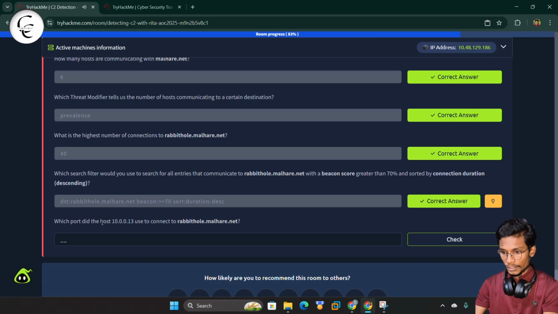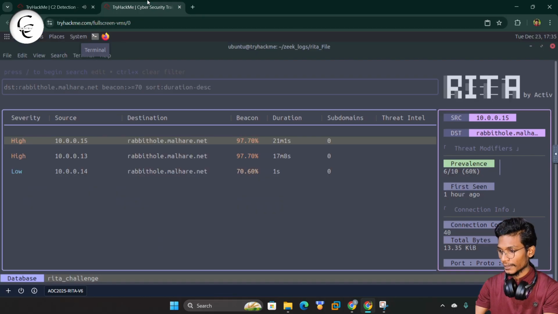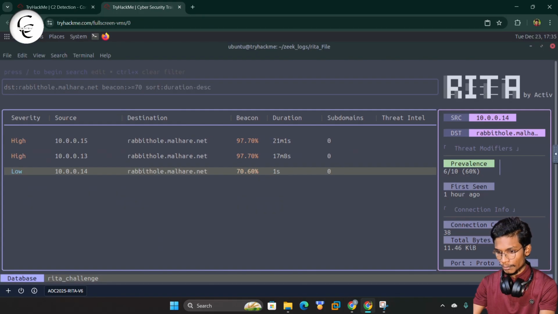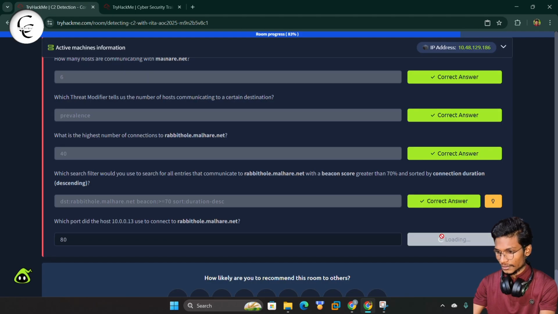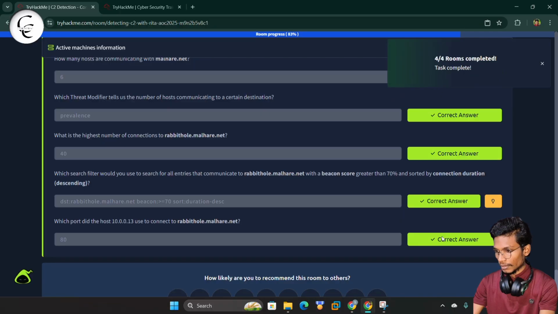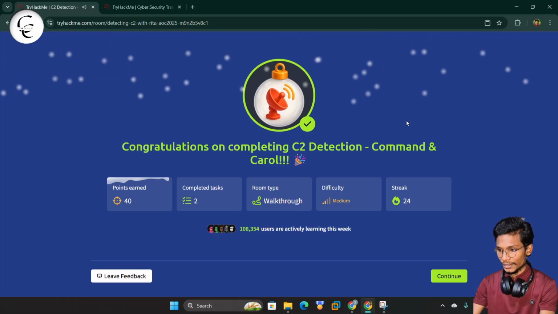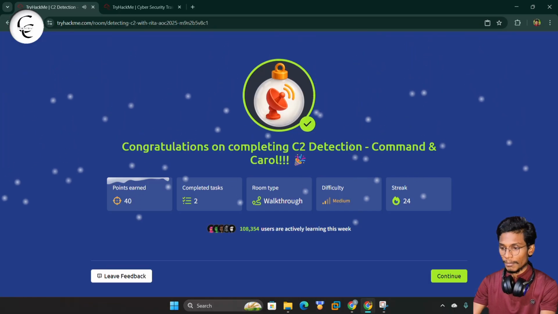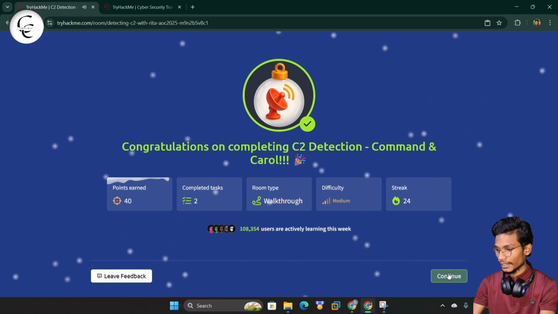Now time for the last question: which port did the host 10.0.0.13 use to connect to rabbithole.malware.net? And guys, I think this port is 80. So let's check. Yes, this is correct. Now here you can see we have completed the C2 Detection Command and Carol room. So we'll give a continue.